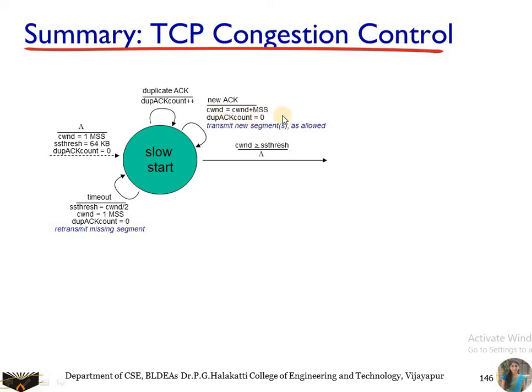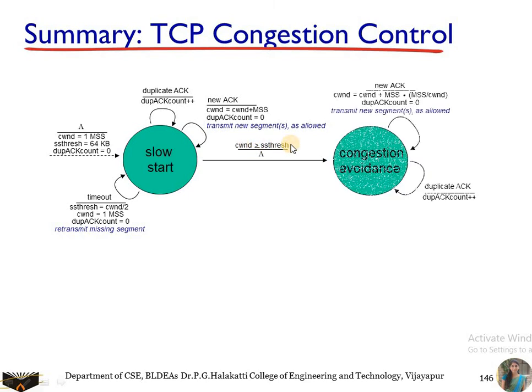And no duplicate acknowledgement, such as 0, means that it is a normal procedure where the transmission takes place. So in this case, transmit new segment as allowed, and the congestion window is again less than or equal to the threshold value. When this is the case, you are going for the congestion avoidance. Where the congestion window is greater than or equal to the threshold value, you are going to decrease the transmission rate to 1, that is linear. So to avoid the congestion, you are going for the linear increase in the sender data.